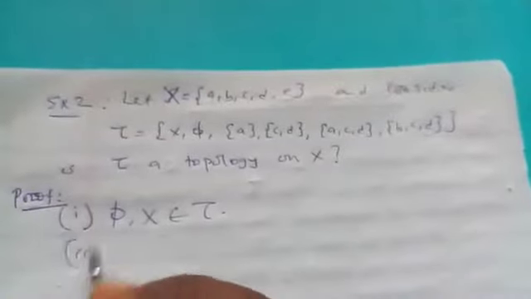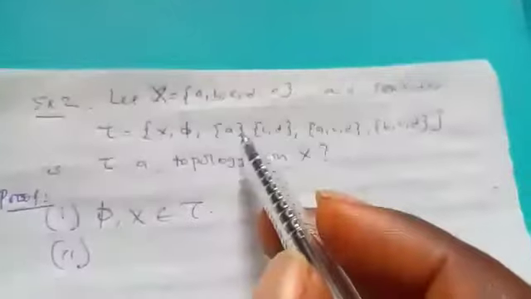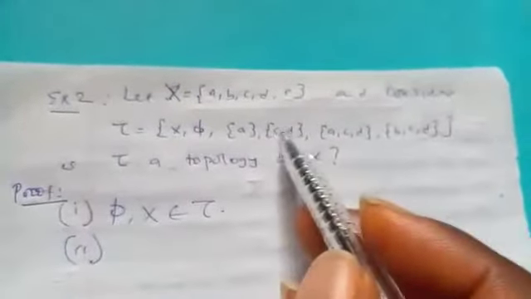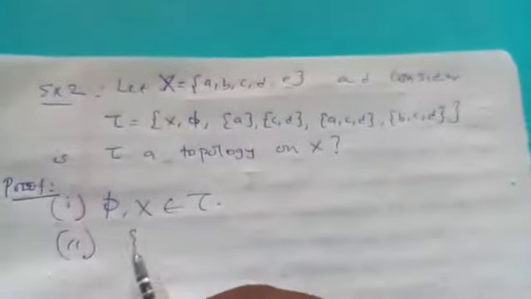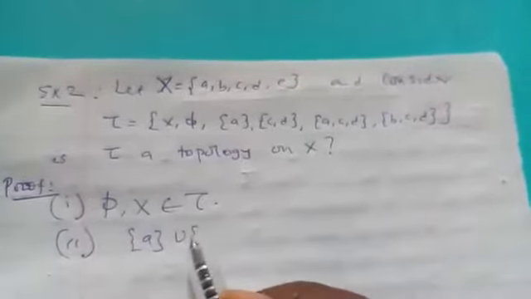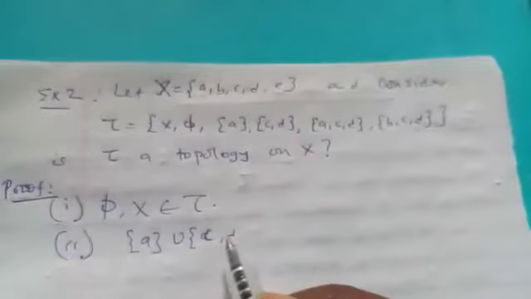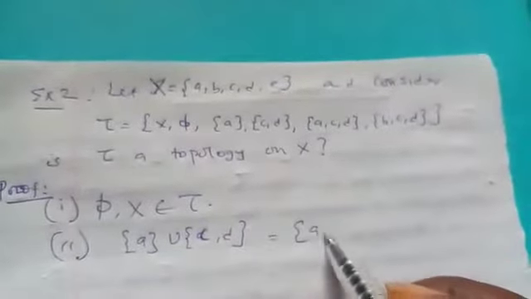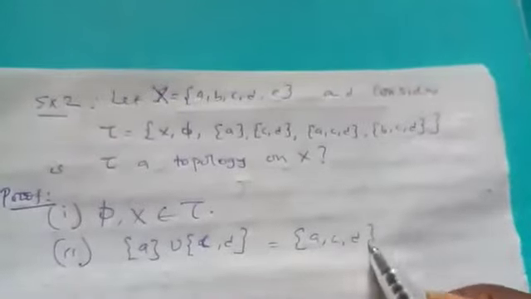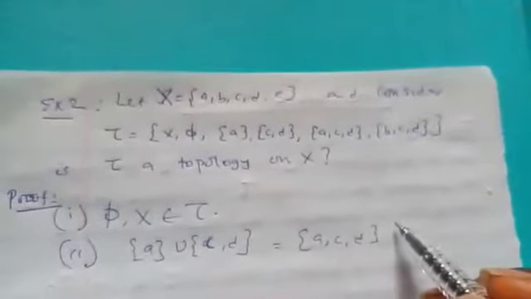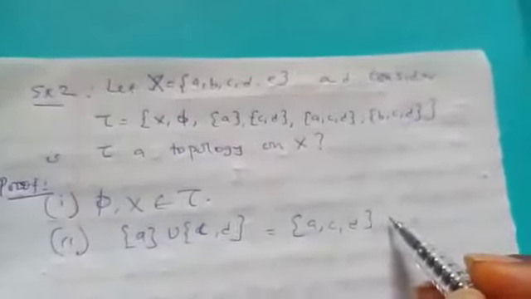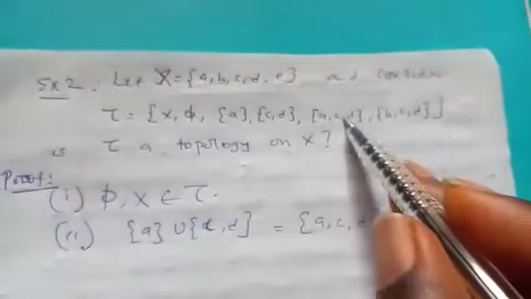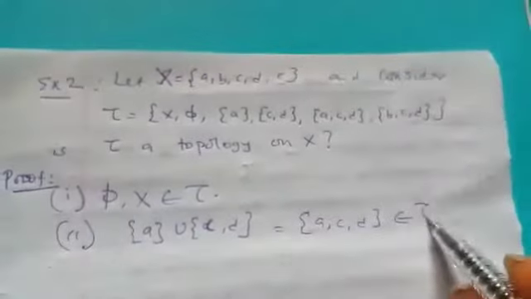Now the second one, the union of arbitrary sets in this must be in it. Now let's take a union. You pick the union of any sets there. The union here is A, C, D. So the union is ACD, and you see this ACD here is in tau.